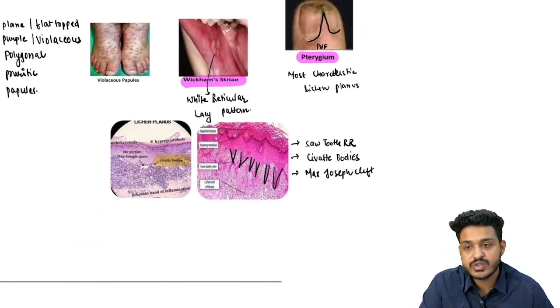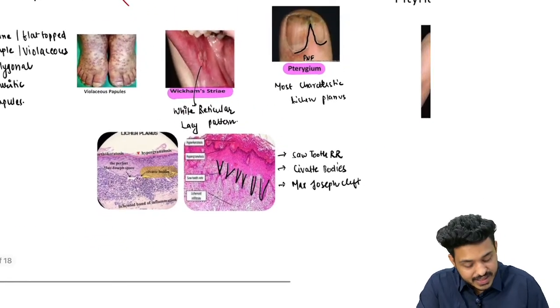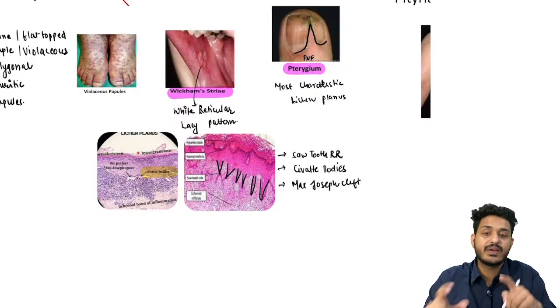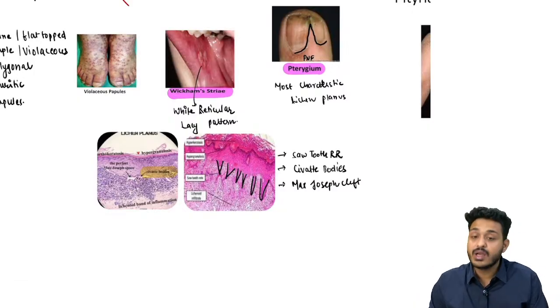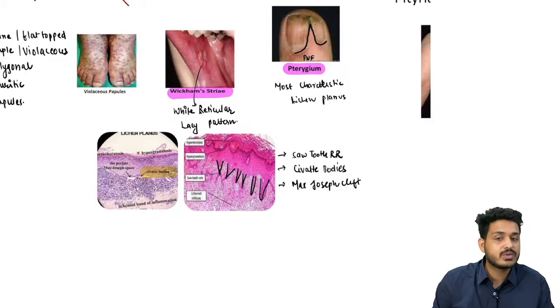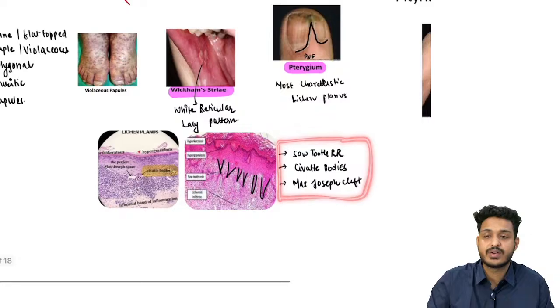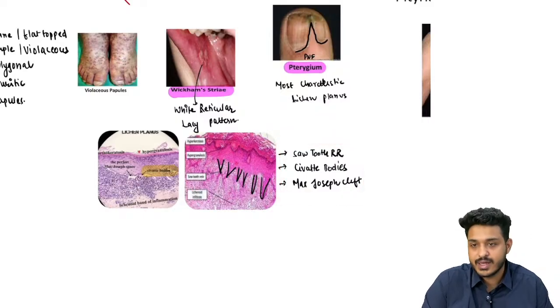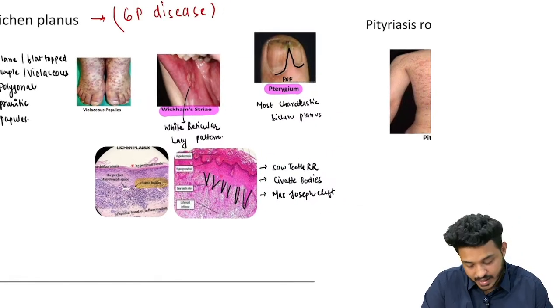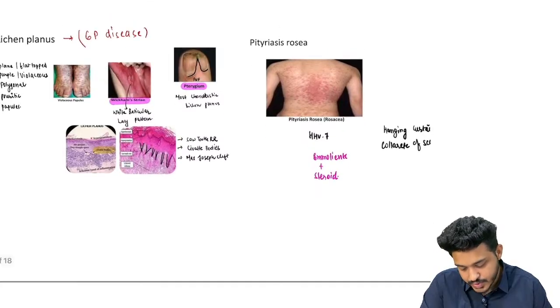They are a feature of lichen planus. What we have seen in psoriasis is elongated rete ridges. You have Munro microabscess, you can have Kogoj pustule, you can have parakeratosis. For this particular one, these things are the keywords that you should be remembering. If you remember this much, the work will be done, right?